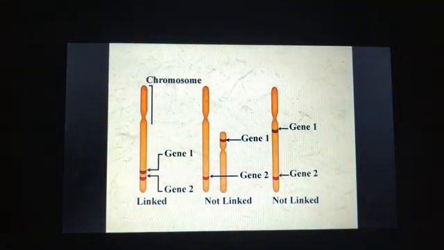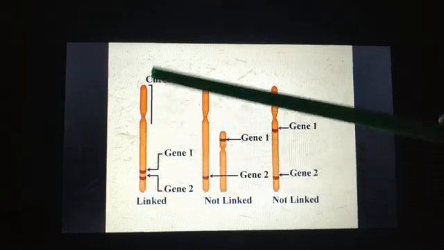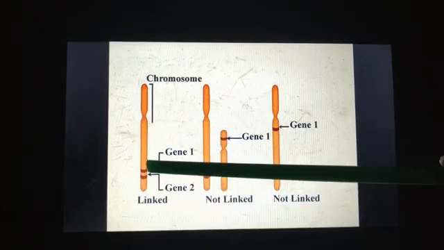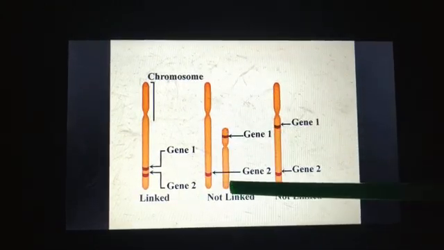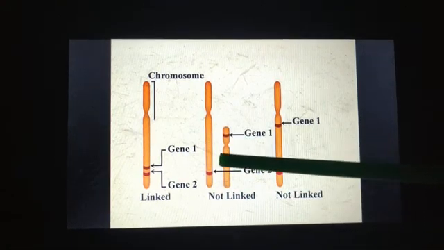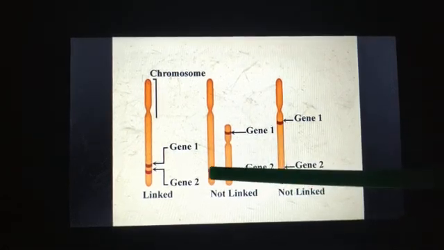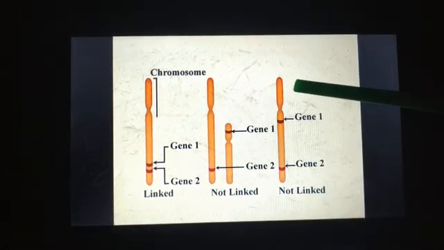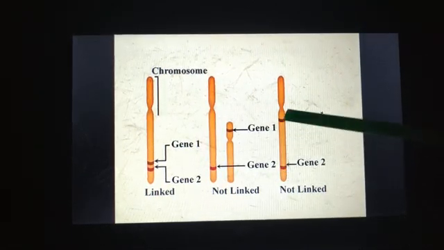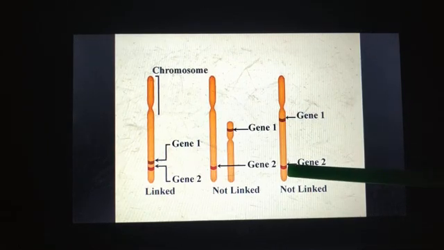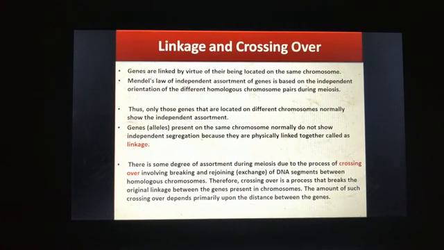As you can see here, gene 1 and gene 2 are located on the same chromosome and lying close to each other, so they will show linkage. In this chromosome, these genes are not linked because gene 1 and gene 2 are present on different chromosomes. And in the third condition also, you can see gene 1 is lying here and gene 2 is lying here, and the distance between them is quite more, so they are not linked. So this is all about linkage and crossing over.